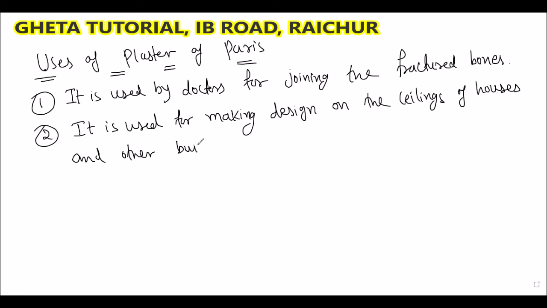And what is another use? We can make statues and toys.